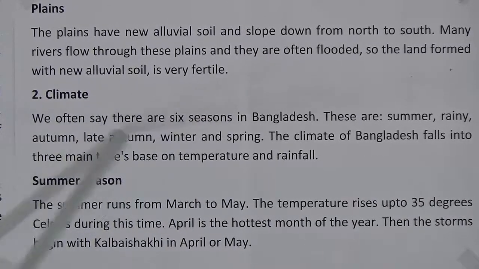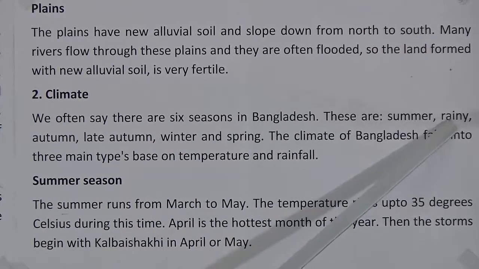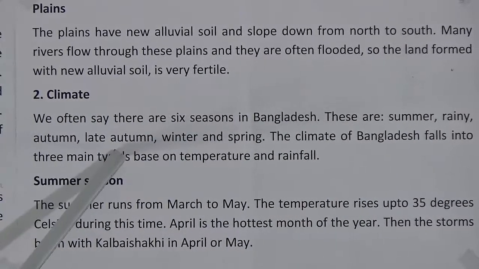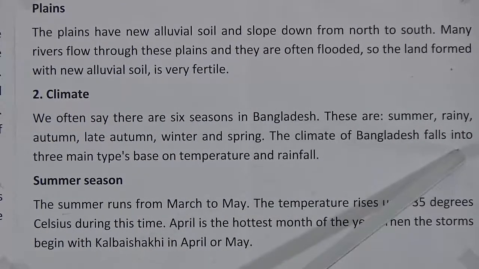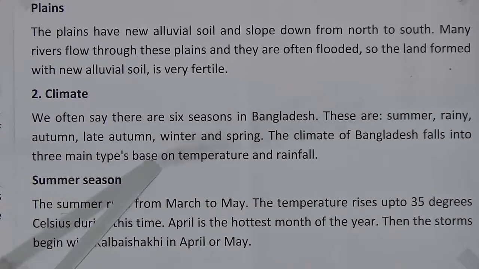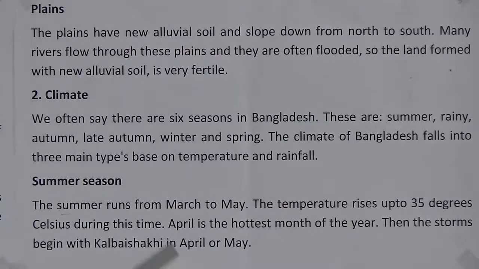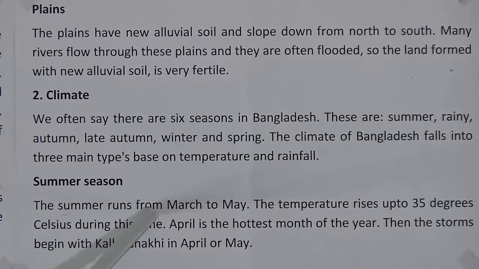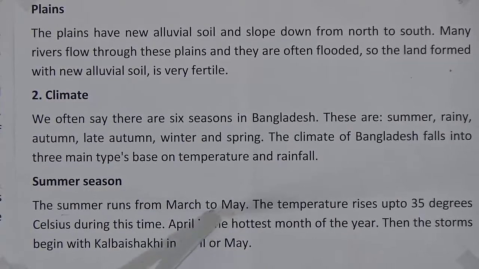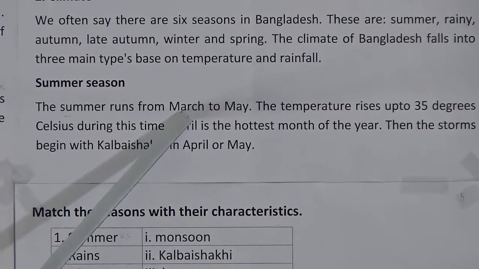We often say there are 6 seasons in Bangladesh. These are summer, rainy, autumn, late autumn, winter and spring. The climate of Bangladesh falls into 3 main types based on temperature and rainfall. Look at the 3 main types. It is summer season at first. The summer runs from the month March to May.